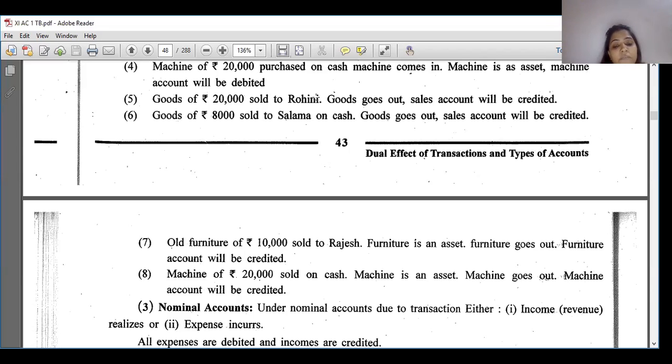When we sell anything, that thing goes out. Asset goes out, so furniture goes out. Furniture account is credited. You can see machine of 20,000 sold on cash. When machine was purchased, machine account was debited, machine comes in. In the same way, when we sell, machine goes out, so machine account is credited.